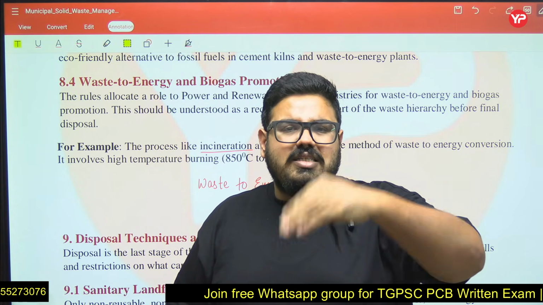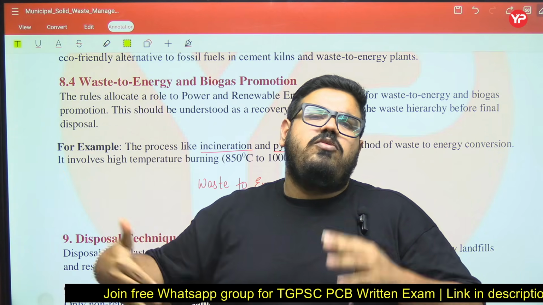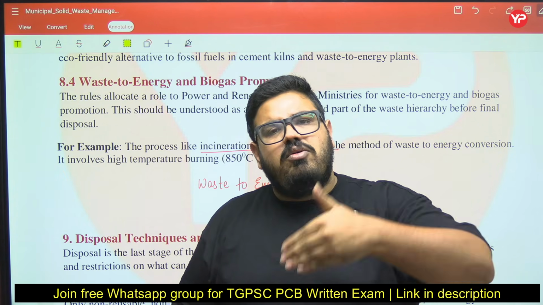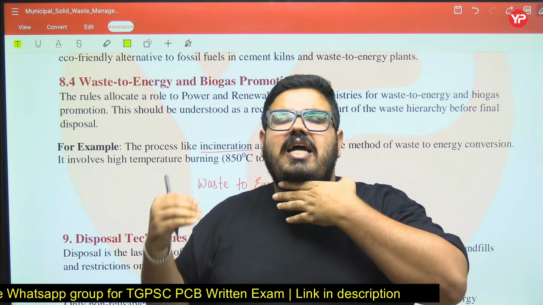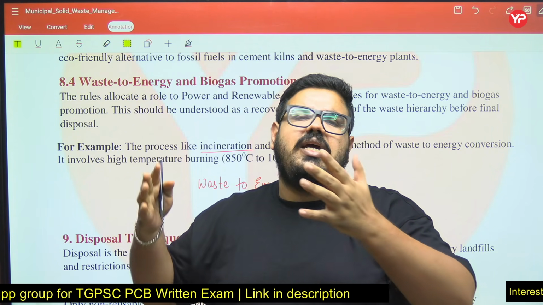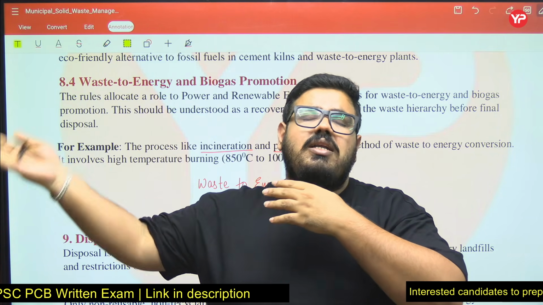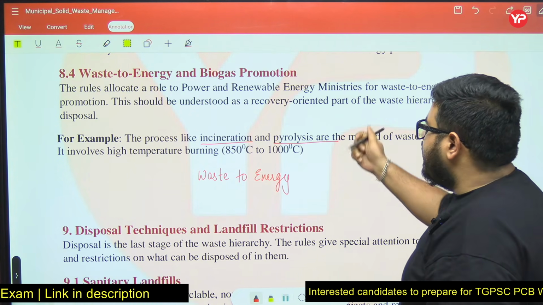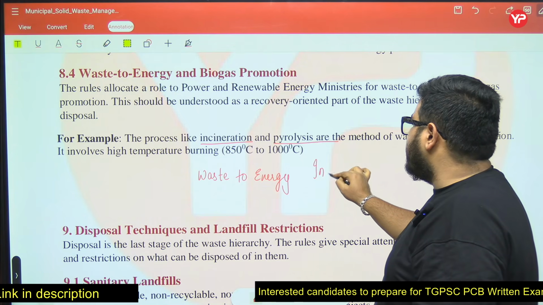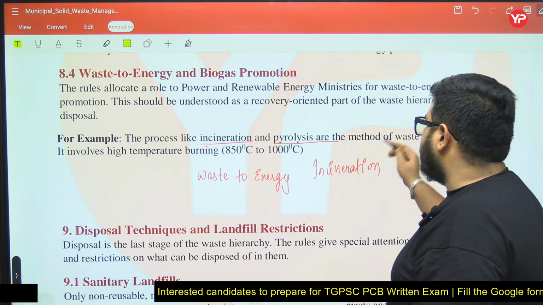The results: when you are doing it in absence of oxygen you will get some kind of byproduct, and when you are doing it in presence of oxygen you will get some other byproduct. After that, the remaining ash we will dispose of in landfills. So waste to energy is also a process which is generally adopted, with temperature nearby 850 to 1000 degrees.